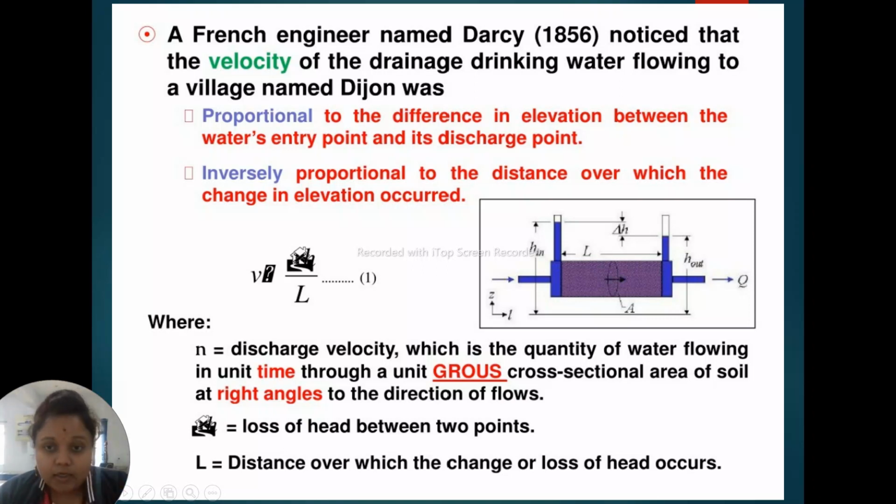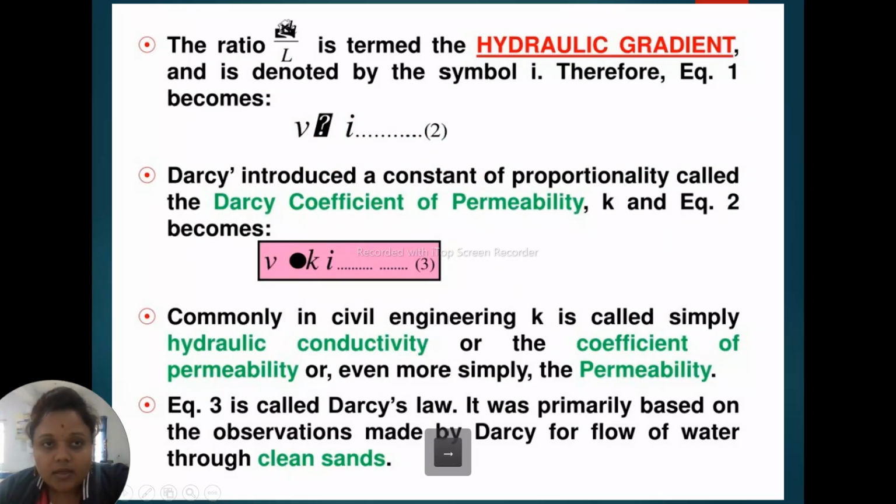Next, capital L is the distance over which the change or loss of head occurred. This is the distance of the soil mass. This is the cross sectional area. So generally, Darcy's law is denoted as Q, Q is equal to delta H by L. So the ratio delta H by L is termed as hydraulic gradient.